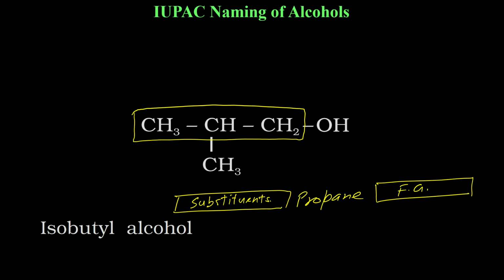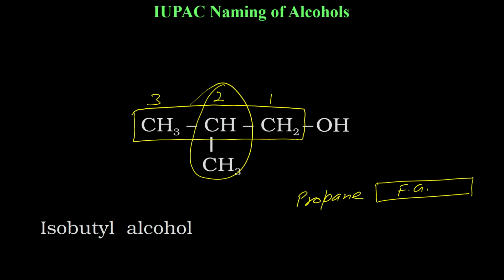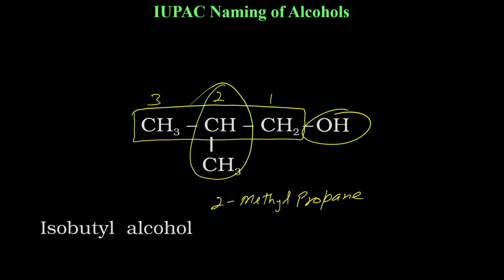We have the OH functional group attached to the carbon, so this will be 1, 2, 3. At the second carbon, I have a substituent group. So 2-methyl. Methyl is connected on the second carbon and substituent groups will come first. So it will be 2-methyl, and the functional group will come after the root, and the functional group is attached on which carbon? First carbon. So I can write 1-ol.